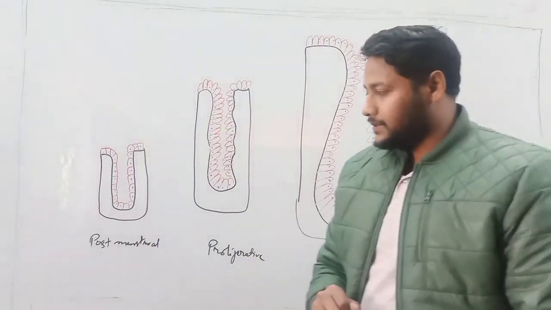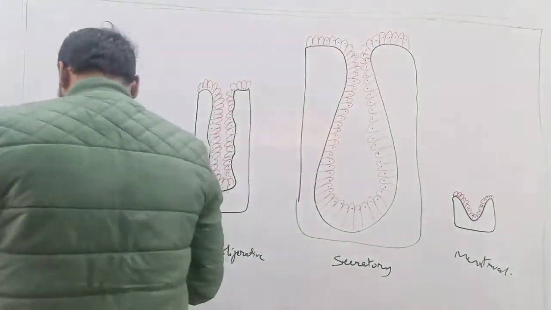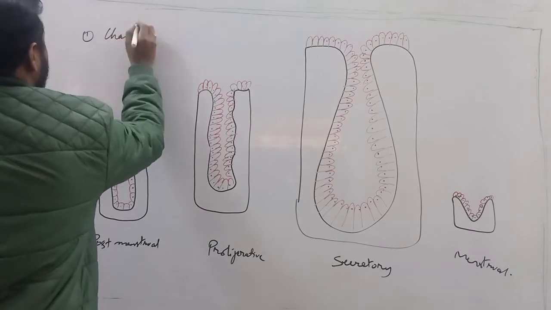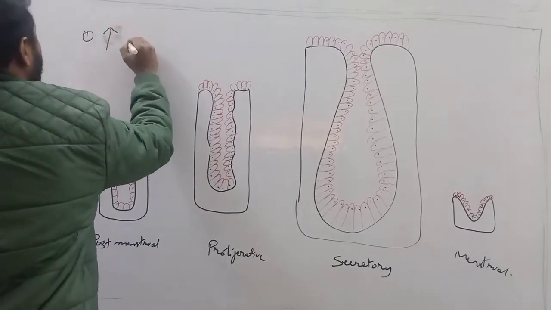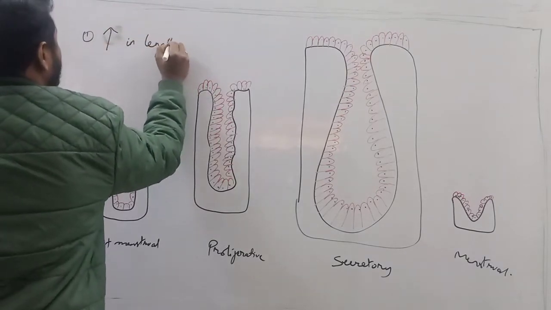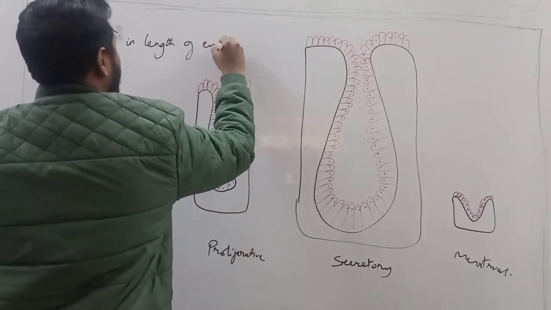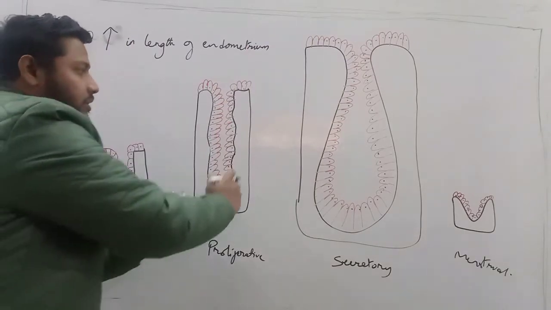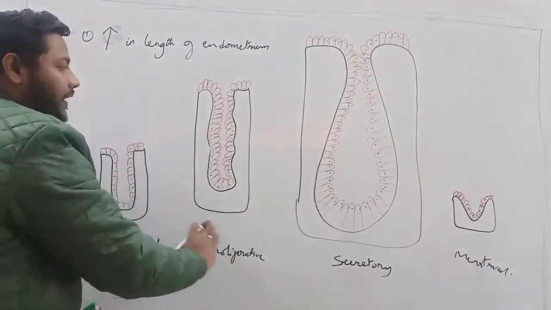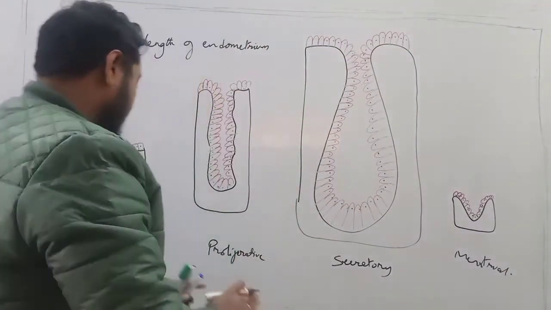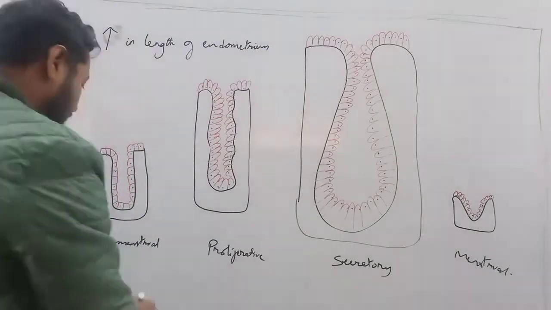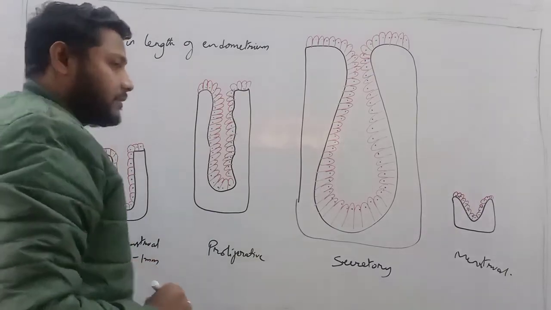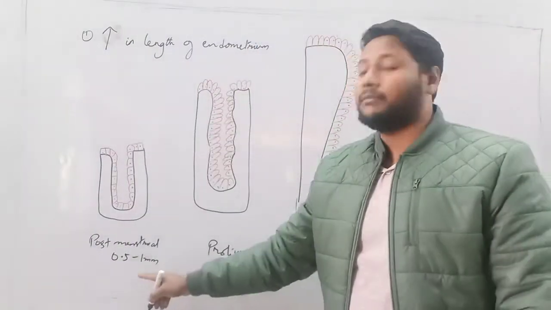So what really happens with each phase is, the first changes taking place is the increase in length of endometrium. Okay, so with each phase, the length of the endometrium is increasing. In the first phase, that is a post-menstrual phase, the length of the endometrium is somewhat 0.5 to 1 millimeter.